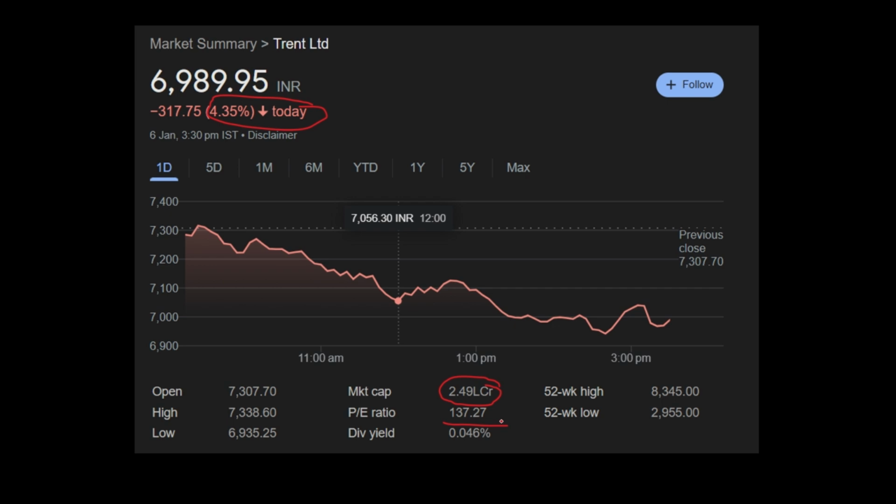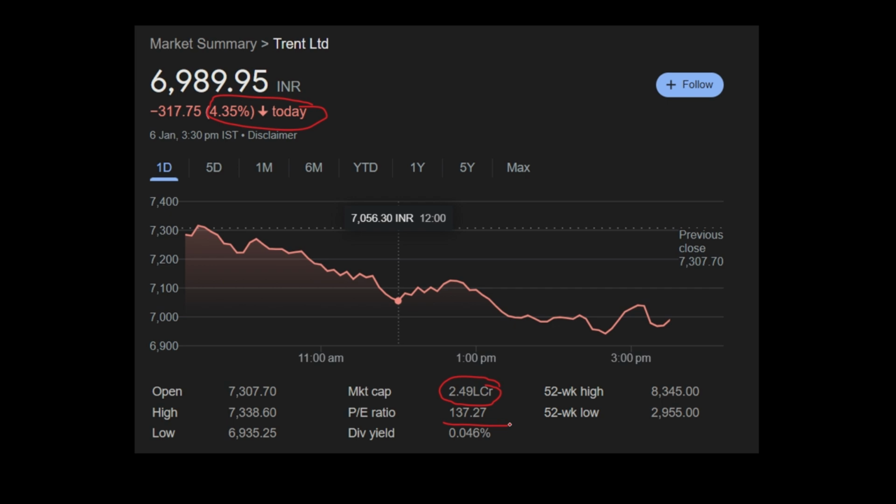The reason for investors to be cautious is to consider DMart as a case in point. It also had a very high PE, but as soon as company didn't deliver results as per investors' expectations, stock price went down by as much as 35%, and its PE also went down to 85.